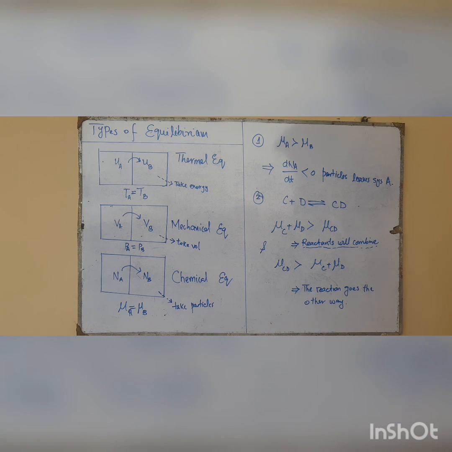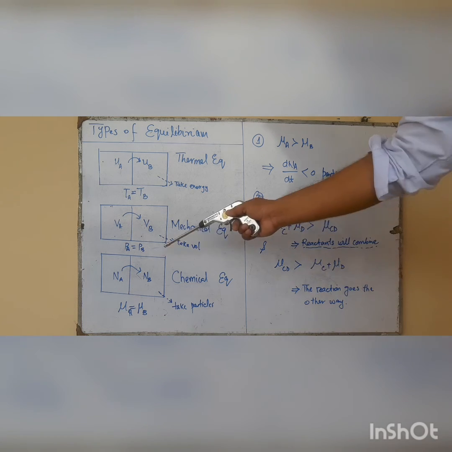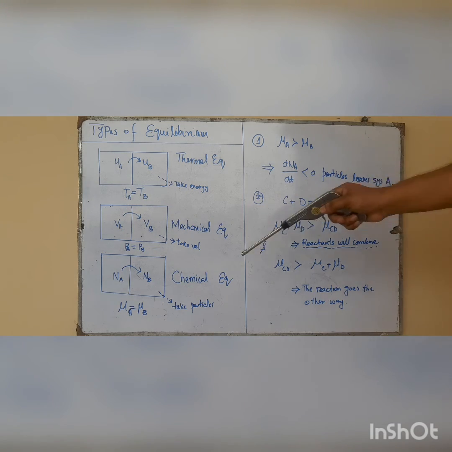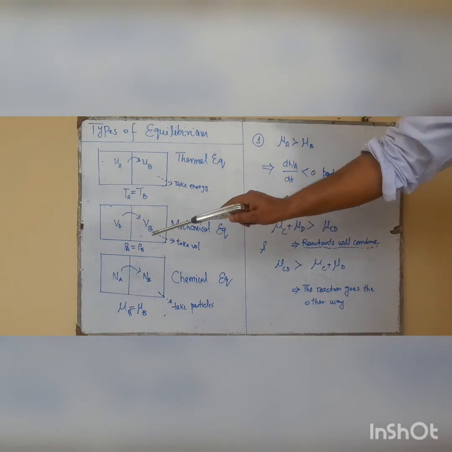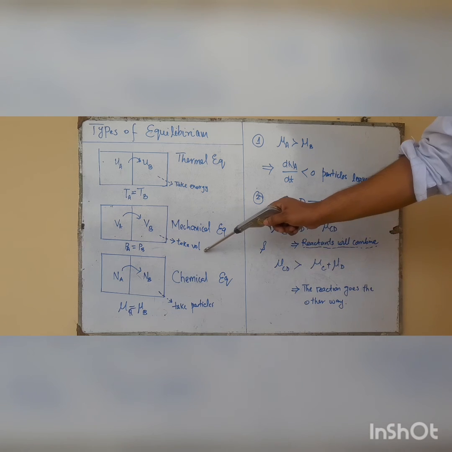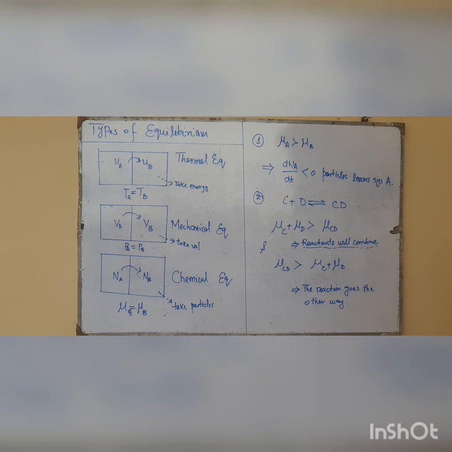Similarly, for the case of mechanical equilibrium, the volume will expand from the system at higher pressure into the system at lower pressure, and this will continue until the pressure on both sides becomes equal. It means that the system at lower pressure has the ability to take volume. So when the pressures are equal, the system is said to be in mechanical equilibrium.